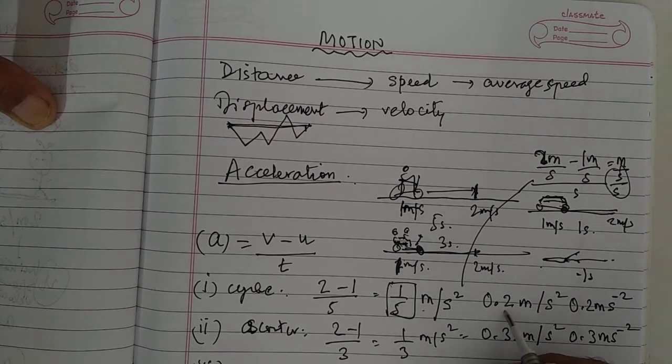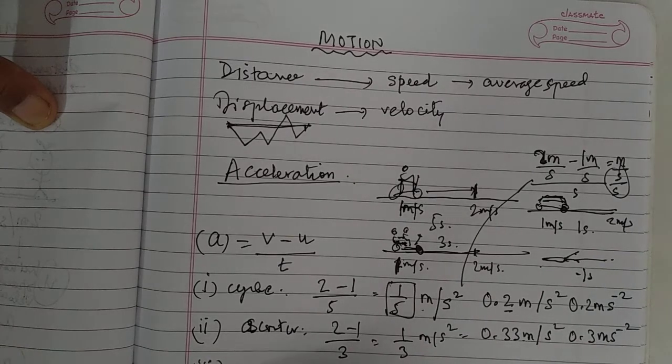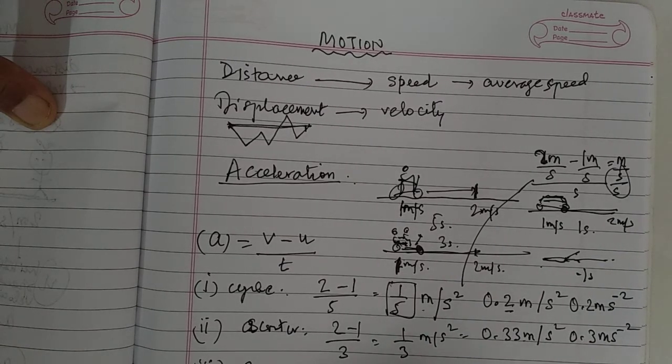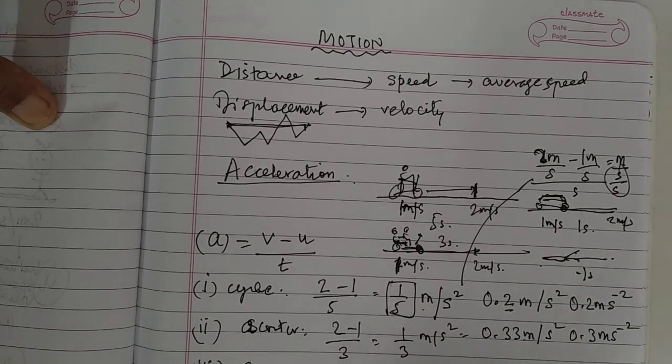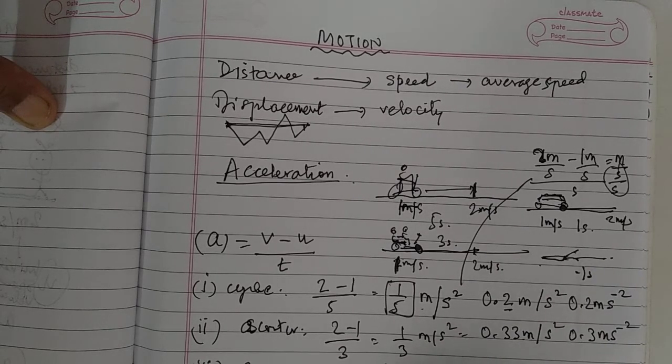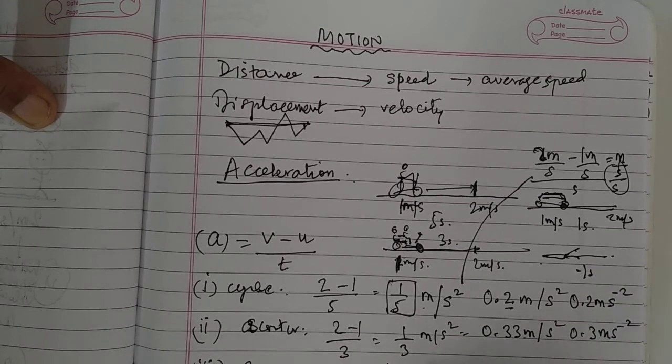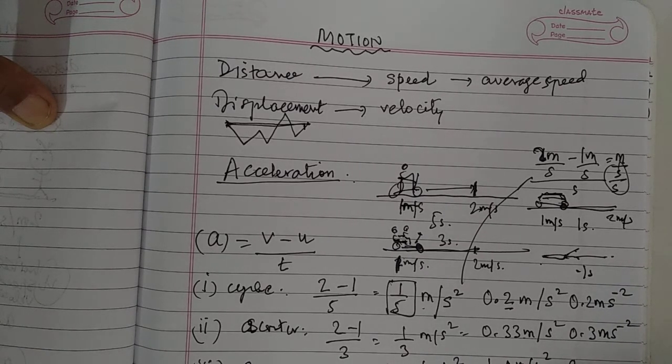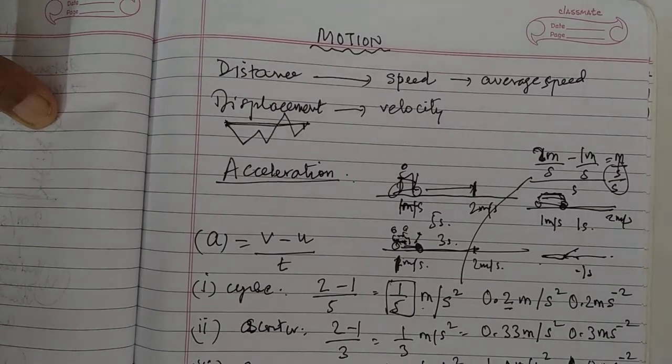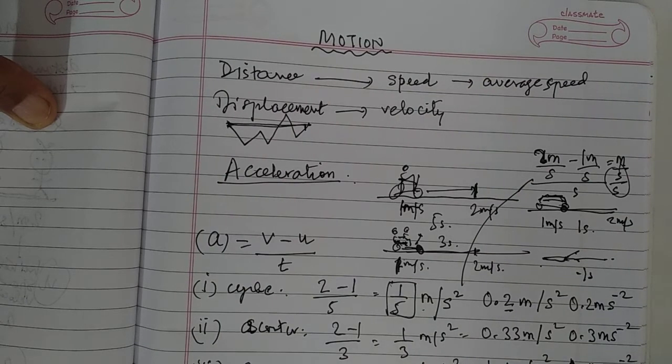Now let us take the car. It is 2 minus 1 upon 1. It takes only 1 second. So it is 1 upon 1, which is 1.0 meter per second square, or 1.0 m s to the power of minus 2.